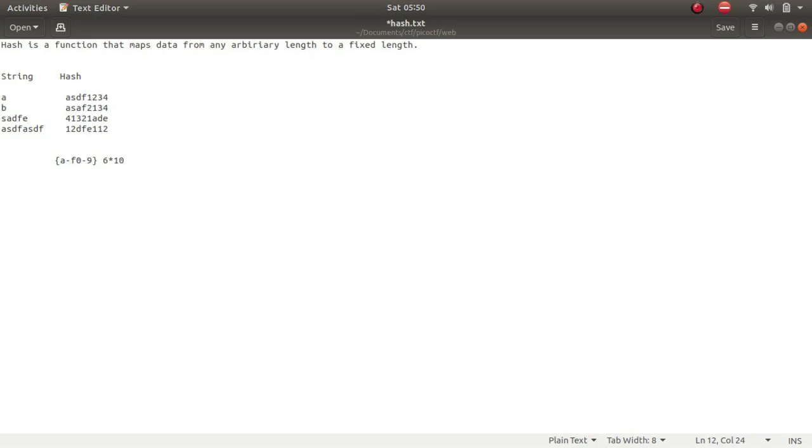So there is a restriction that here there will be a fixed number of values, but here there can be an unlimited number of values. So there will be a chance when any two values or more than two values will produce the same hash. For example, if I enter HDF, it might produce this hash, and this is called a collision. The contents are different in the file, but the resulting hash is the same. So this is known as a collision.